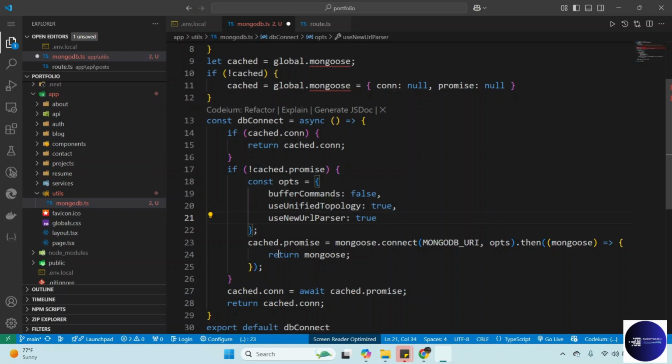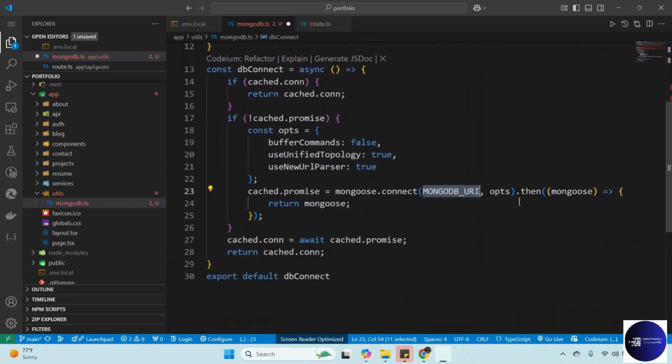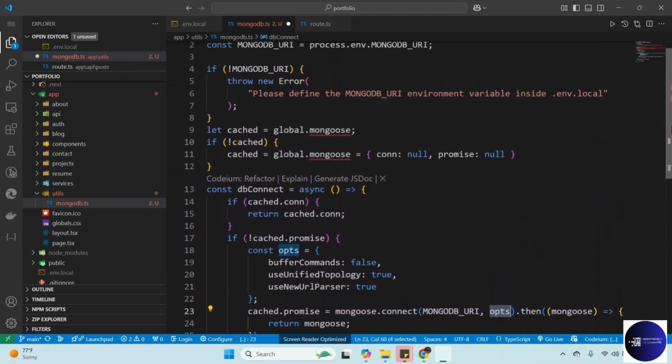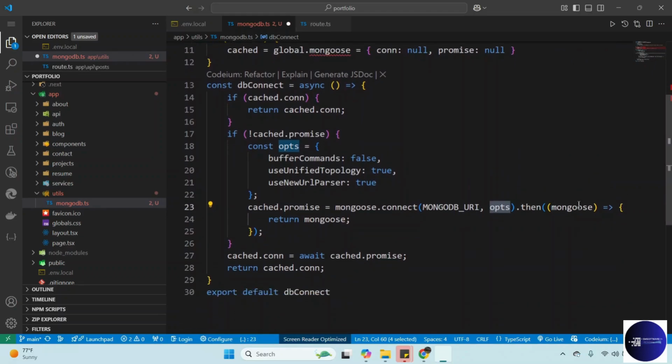Lastly, we just take our cache.promise, which is the one here. So we assign now the mongoose.connection. We pass our connection variable there, and then also we pass options, which we have here, and then we do dot then, we get mongoose. It could be any variable, and then we just return that connection. We assign it to promise here.